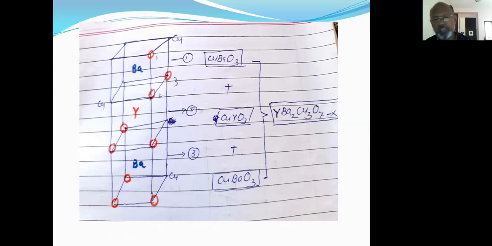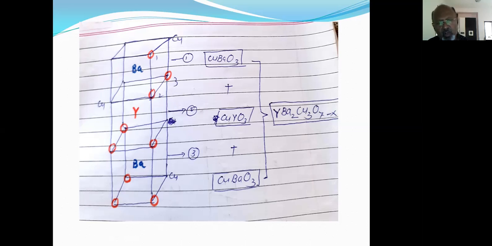Because copper is present at the corners, it has a variable oxidation state, plus 2.33. Because of this variable oxidation state of copper, superconductivity is observed in ceramic superconductors.